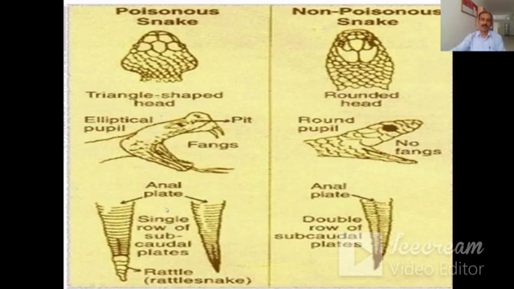When you see the anal plates of the poisonous snakes, there is a single row of subcaudal plates. So this is the single row, and in case of non-poisonous snakes, there is a double row of subcaudal plates. So with the help of this also you can identify poisonous and non-poisonous snakes.